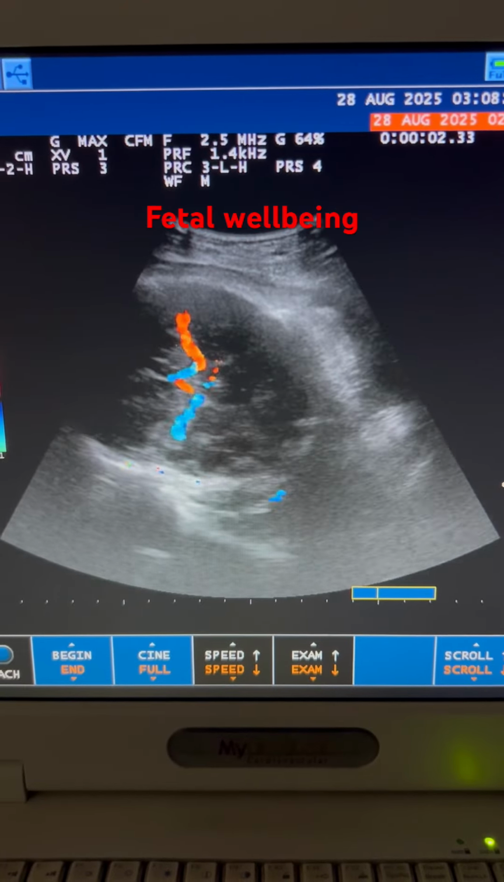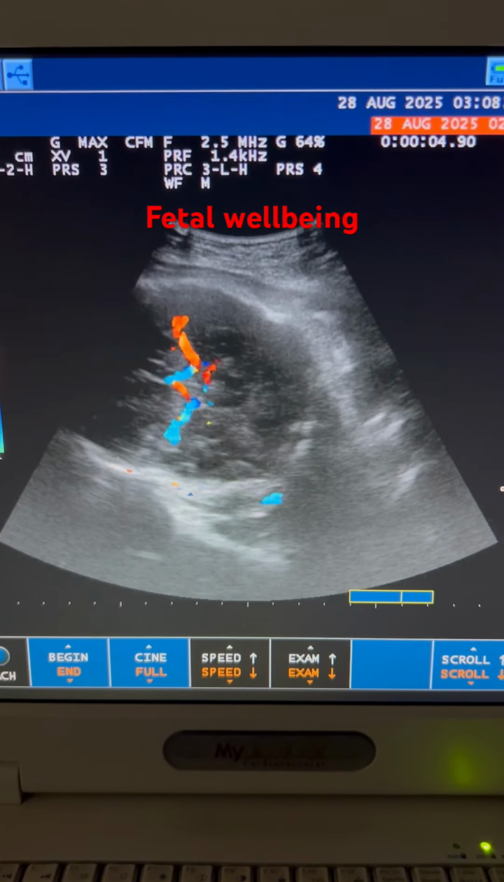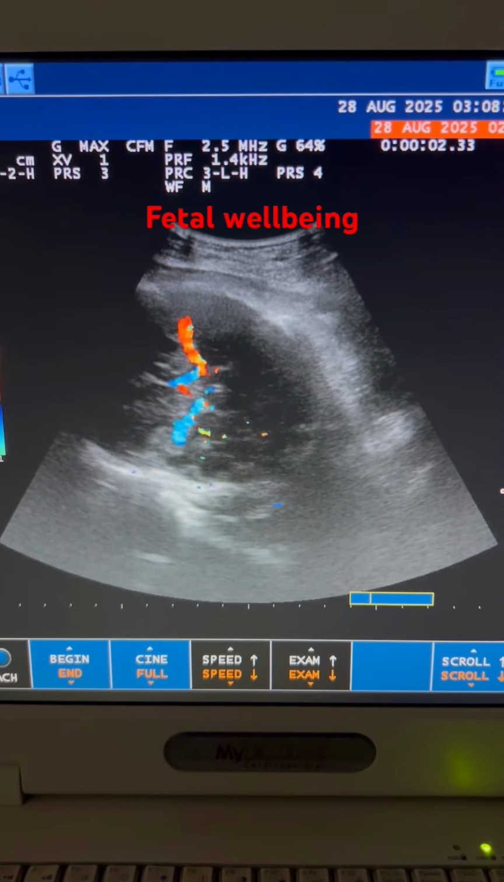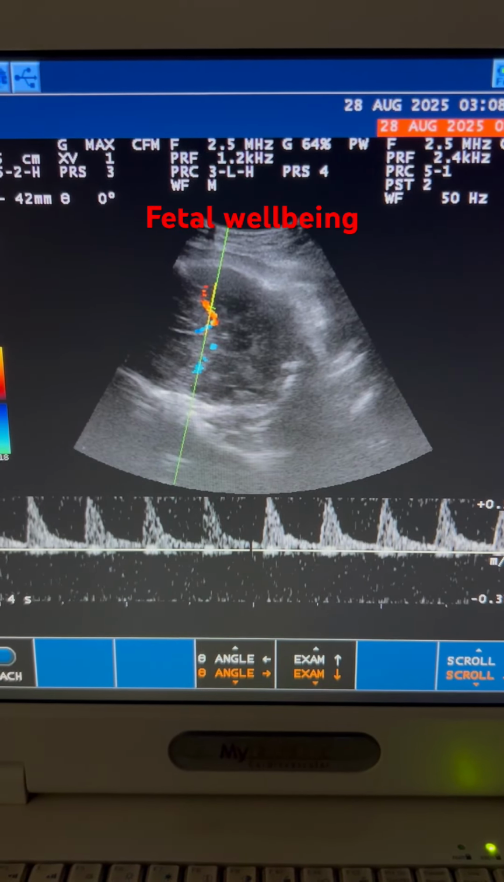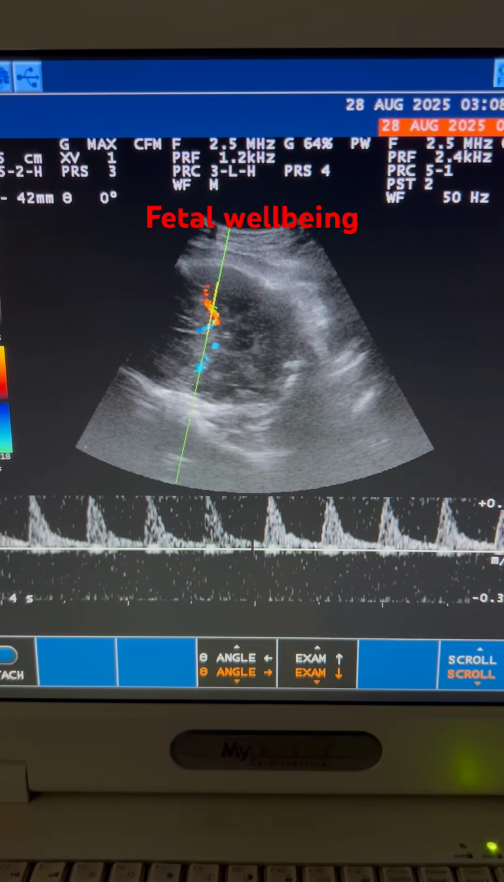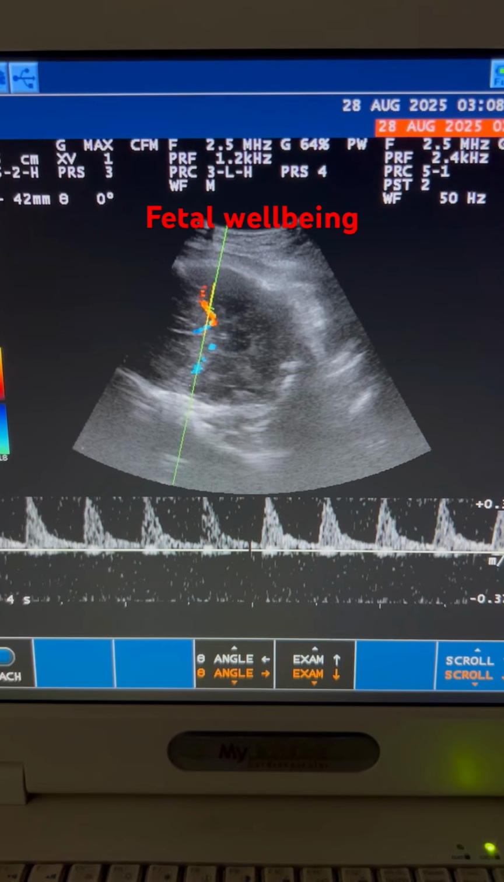And here you can see middle cerebral artery in circle of Willis. Middle cerebral artery after putting pulse wave Doppler.